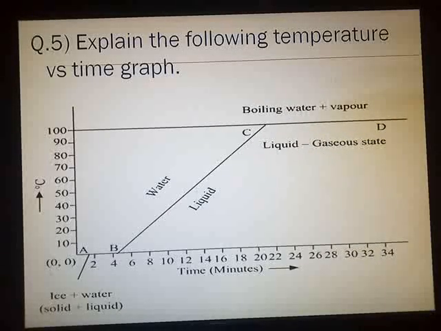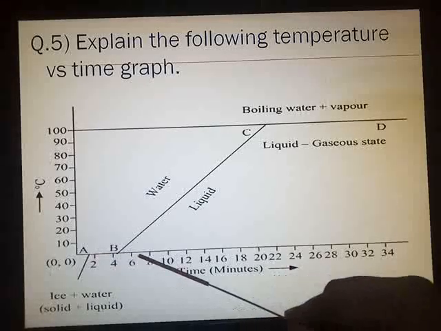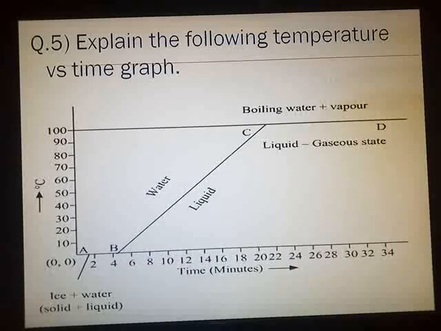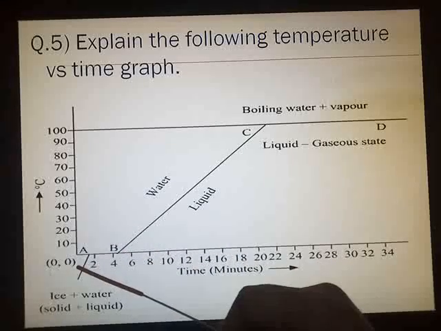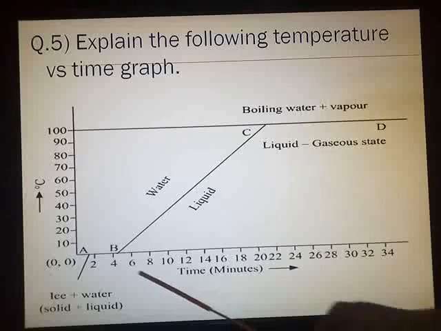Look at the graph. You have to look at the graph and explain the points that you can see. Here the temperature of the mixture remains constant at 0 degree Celsius till all the ice melts as shown by line AB. Whatever concepts we have studied in the beginning, latent heat of fusion and latent heat of vaporization, we are going to apply here. In the first step you mention that in the beginning the temperature of the mixture remains constant at 0 degree Celsius till all the ice melts as shown by line